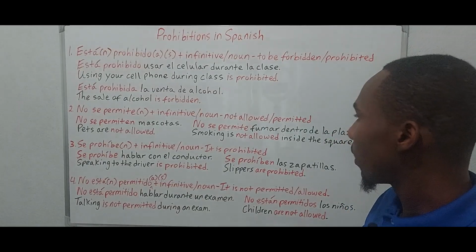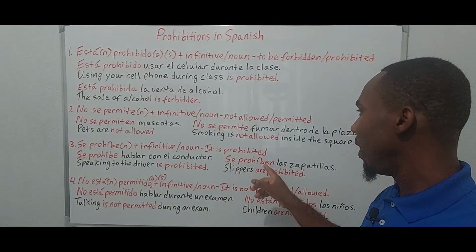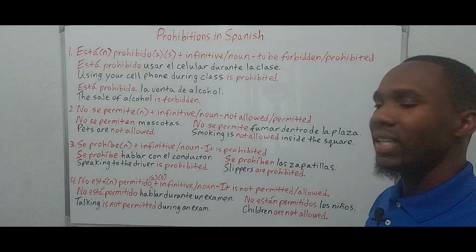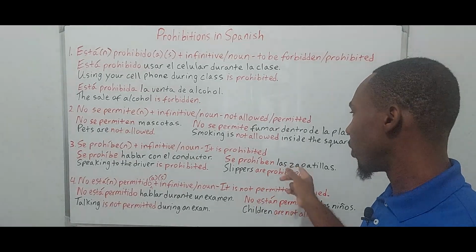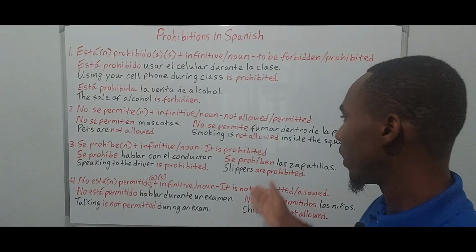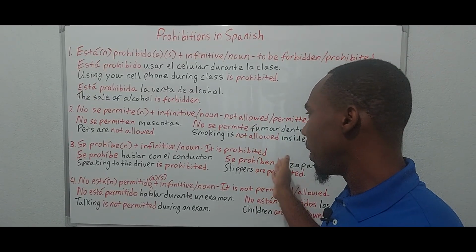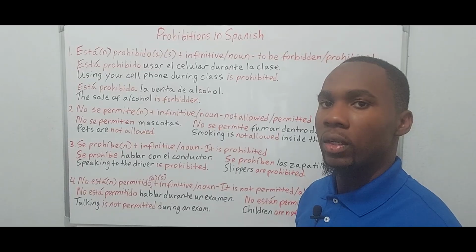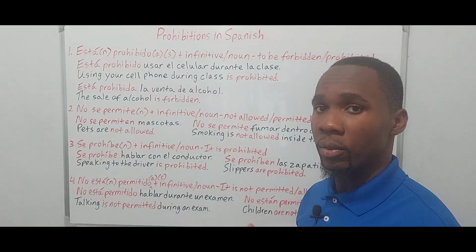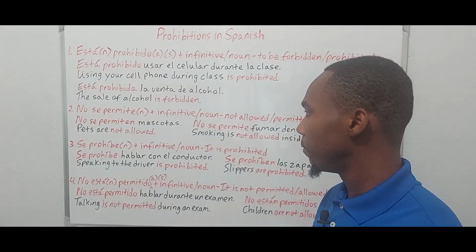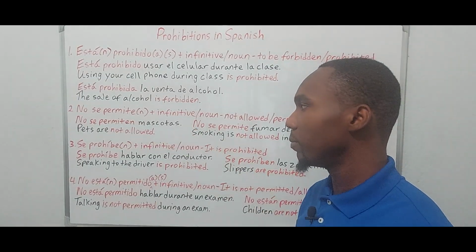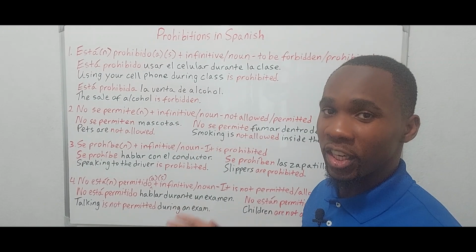Muy bien. And se prohíben las zapatillas. Slippers are prohibited. So once again, it is prohíben because zapatillas would be plural. So these two are very simple because all you have to worry about is number.